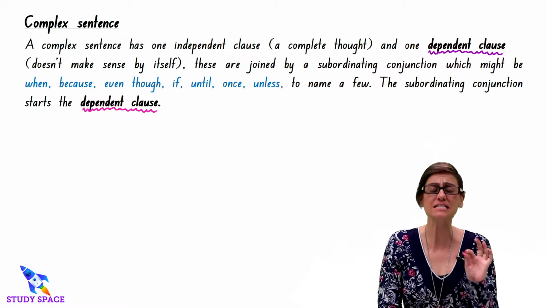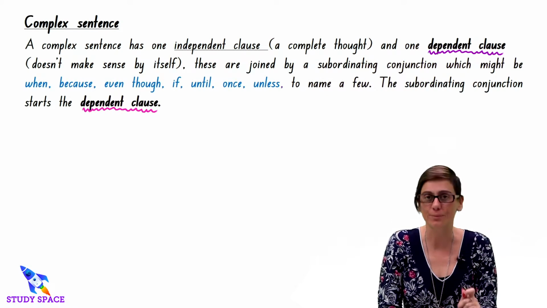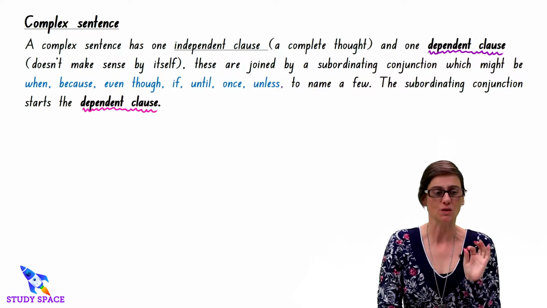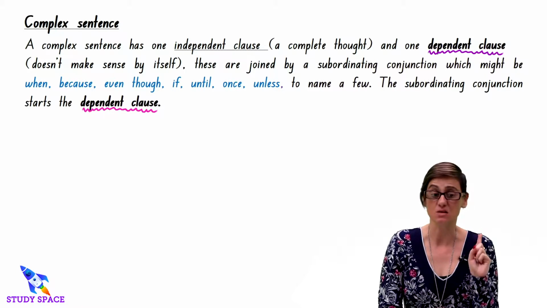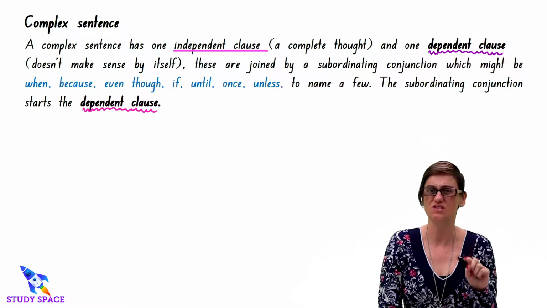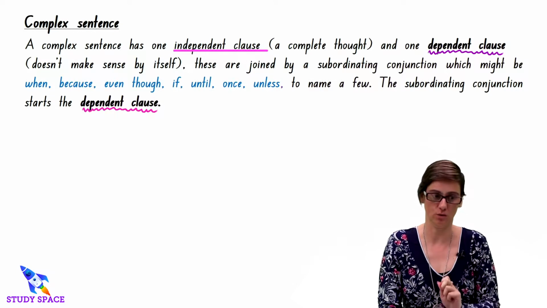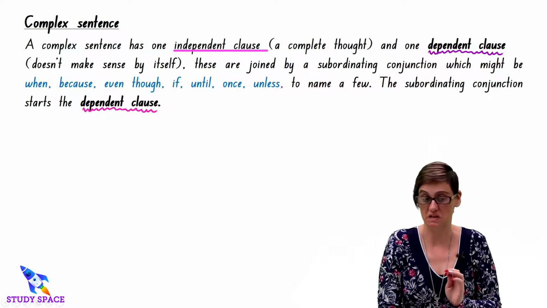Okay, so our last type of sentence is a complex sentence, and this is the harder one of the three. A complex sentence has one independent clause, so a complete thought, and one dependent clause, so it doesn't make sense by itself.